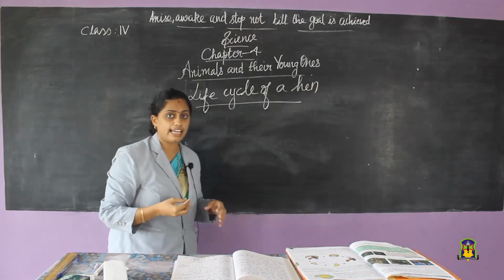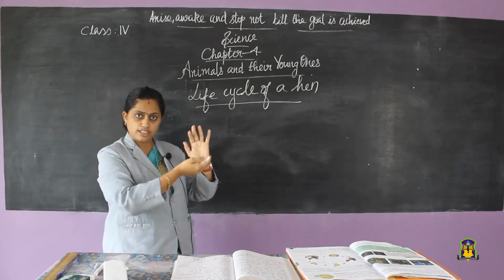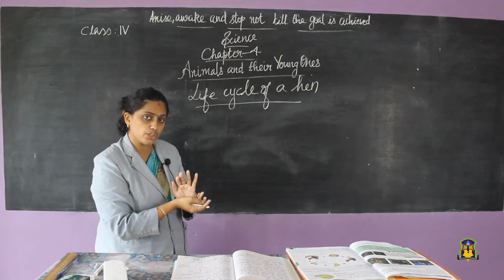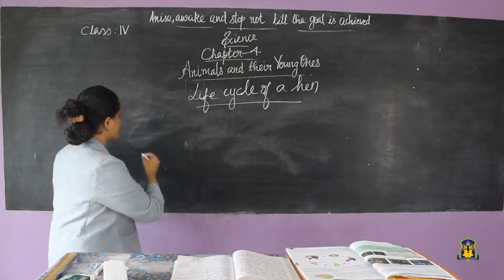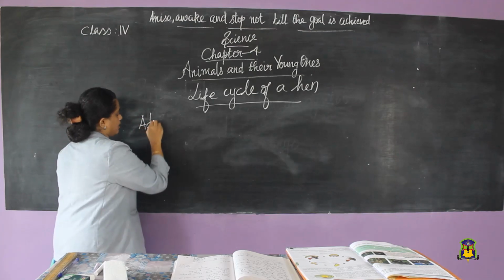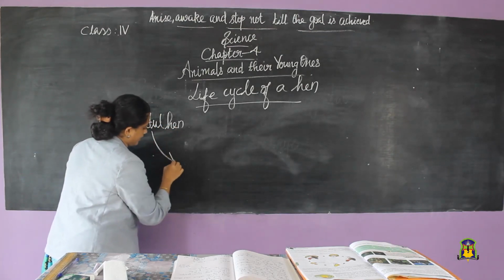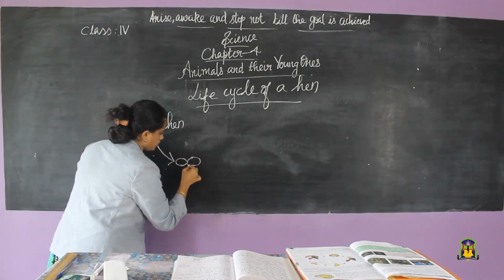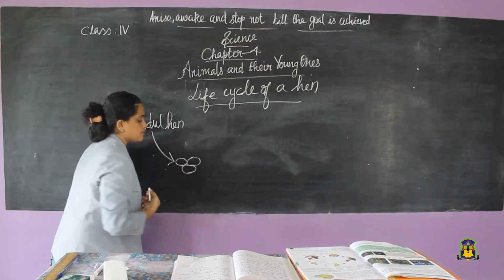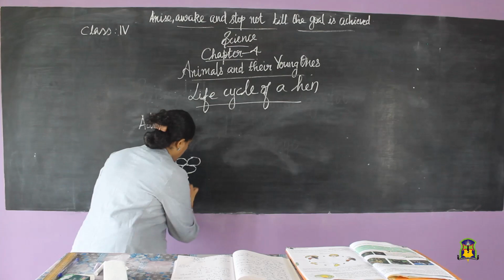Who is laying the eggs? It is the adult hen, the grown-up hen, who is laying the eggs. See, we have an adult hen here. The adult hen will be laying eggs. So many eggs will be there.